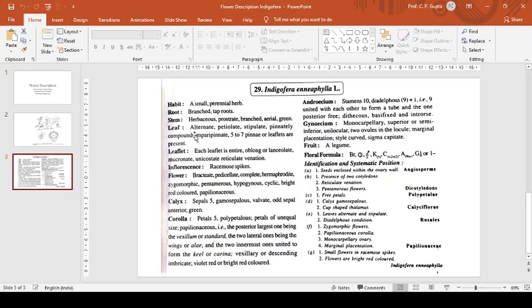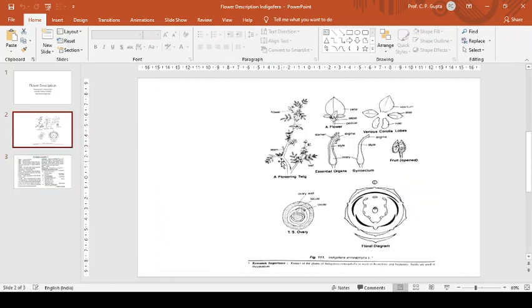Leaf is alternate, petiolate, stipulate, pinnately compound. This is a compound leaf, imparipinnate. Number of leaflets is an odd number. Five to seven pinnae or leaflets are present.